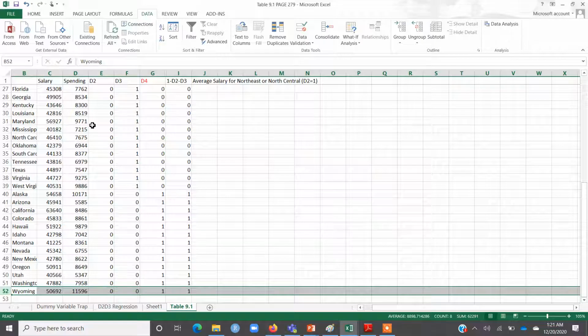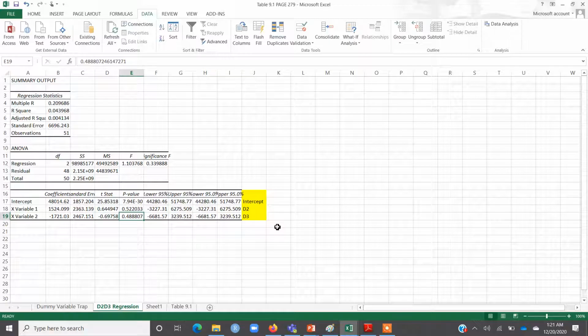So based on these 51 states, if we were to comment about all the states of the United States of America, then we can say that across the USA, based on this regression result, it seems that the salary differences across the different regions are statistically insignificant.